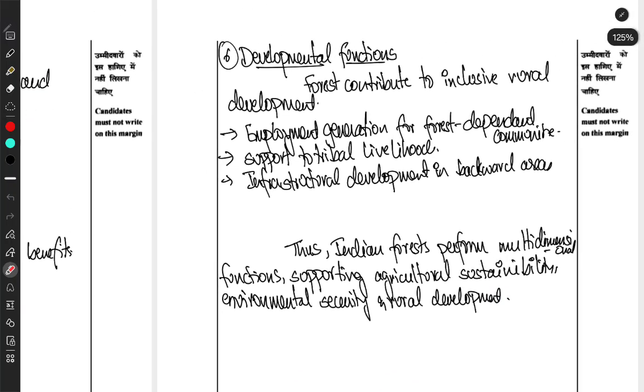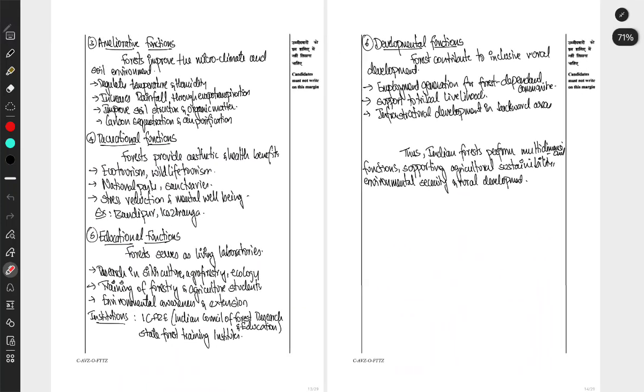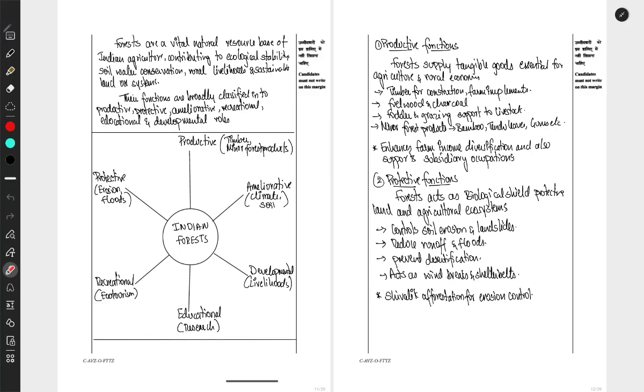And also developmental functions. Forests contribute to inclusive rural development: they help in rural development programs, self-help groups, employment generation for forest-dependent communities, support to tribal livelihood, and infrastructural development in backward areas. Thus, Indian forests perform multi-dimensional functions supporting agriculture sustainability, environmental security and rural development. So this is the basic simple answer which is expected.